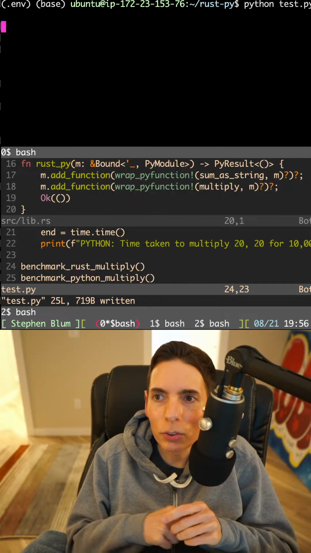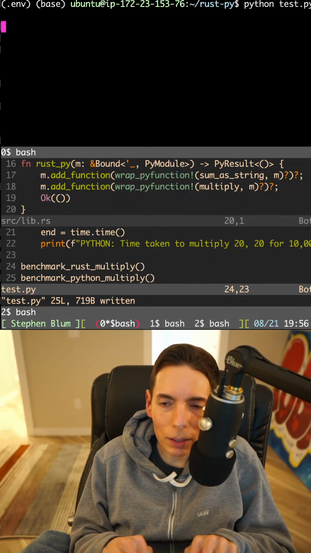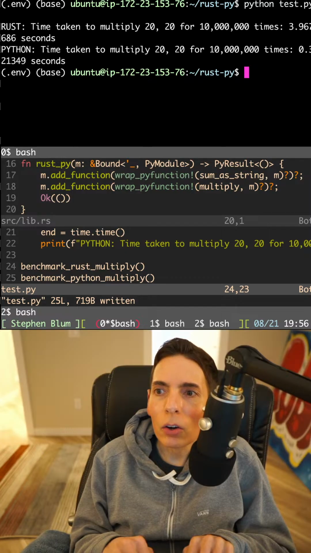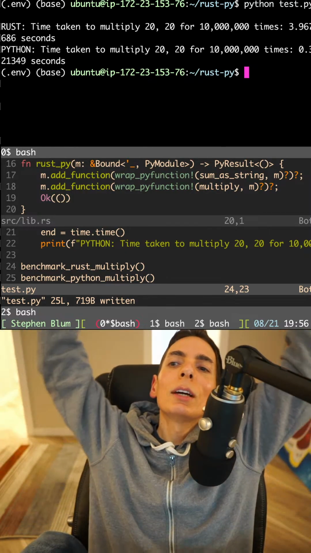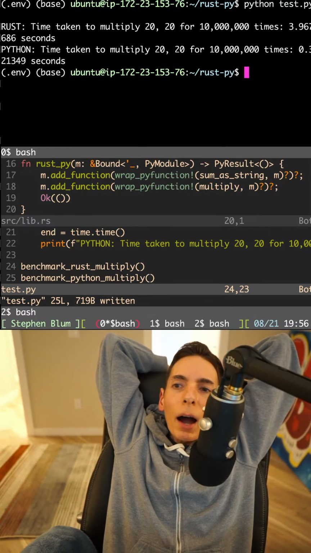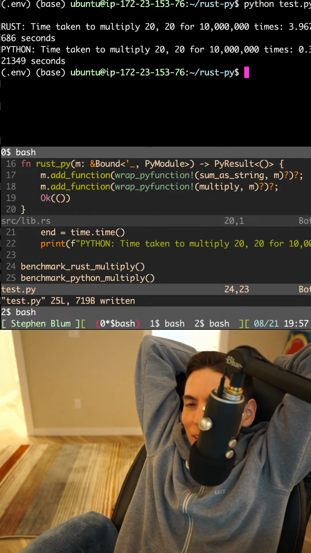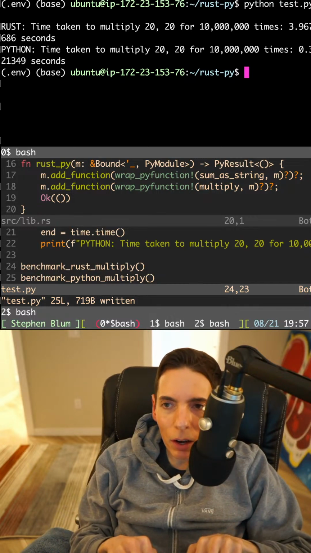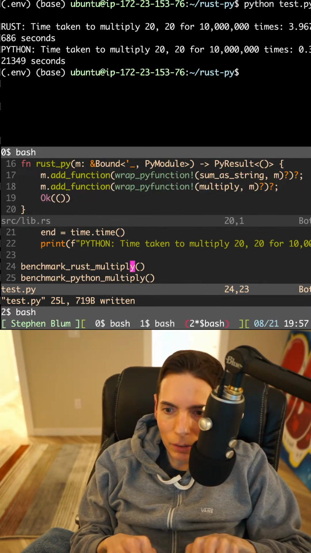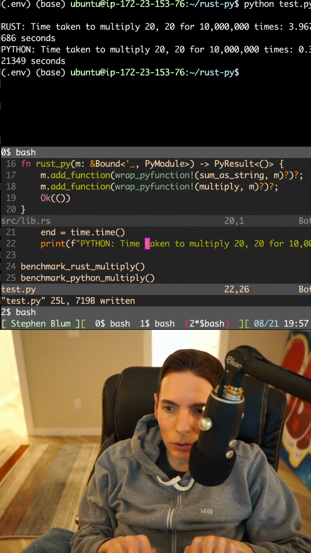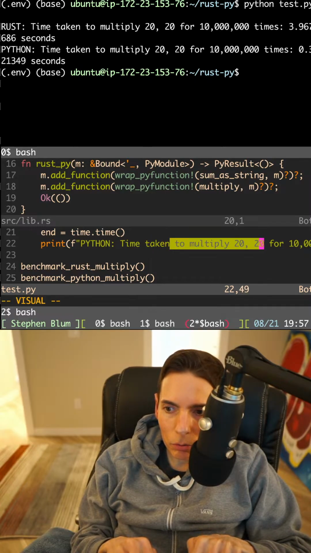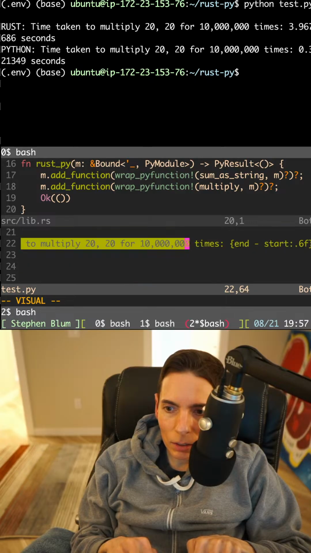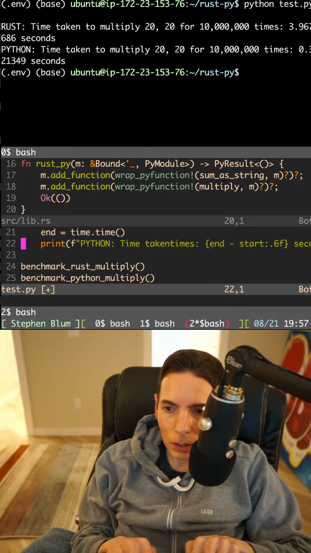Boom. Here it goes. Okay. It's struggling. I'm wondering why it's struggling. Okay. We got the results. And I think I understand why. I think I understand what the problem is here. Do you guys see the problem? Isn't it weird? Okay, so this is very odd. This is a very odd thing. Let me make the print a little bit easier to see. Time taken. I'm just going to get rid of these things so that way it's a little bit easier to read.